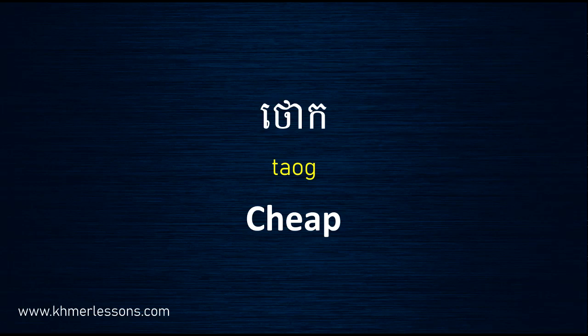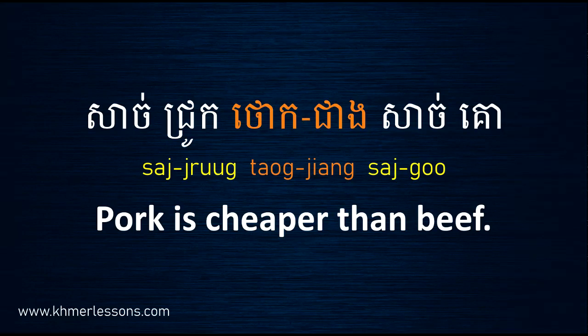The first word in the sentence is "cheap". Cheap is an adjective. Cheap in Khmer we say thao. Now let's see the sentence with this word: sach chru thao chieng sach ko.